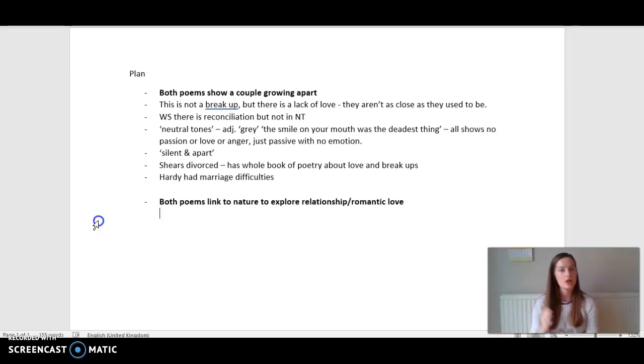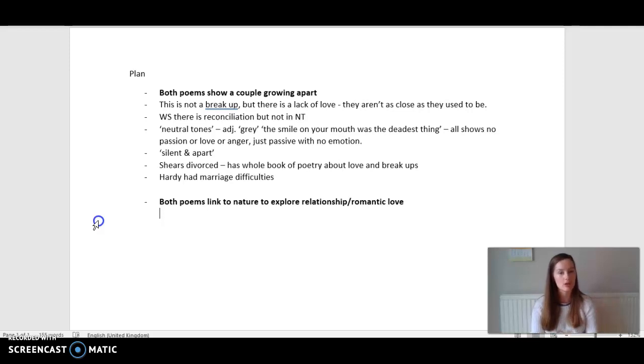Essentially, your plan is jotting down what you definitely want to go in, jotting down anything that will help you with your writing. So it is very personal. Every person will plan differently, but I would say it is important to have your key quotes, links to context, and a bit of explanation as well. It doesn't have to be very neatly written out.